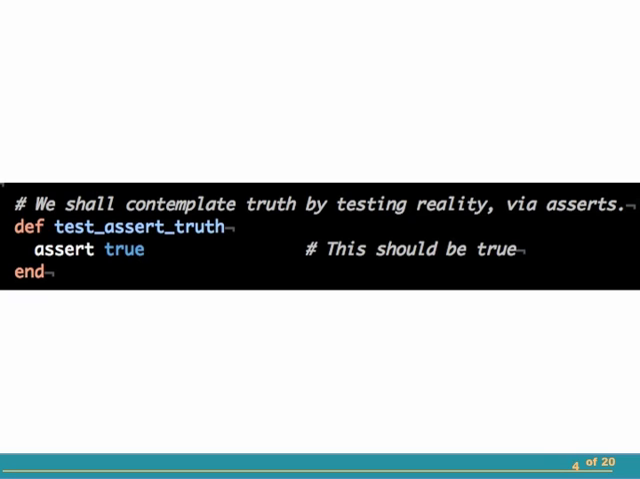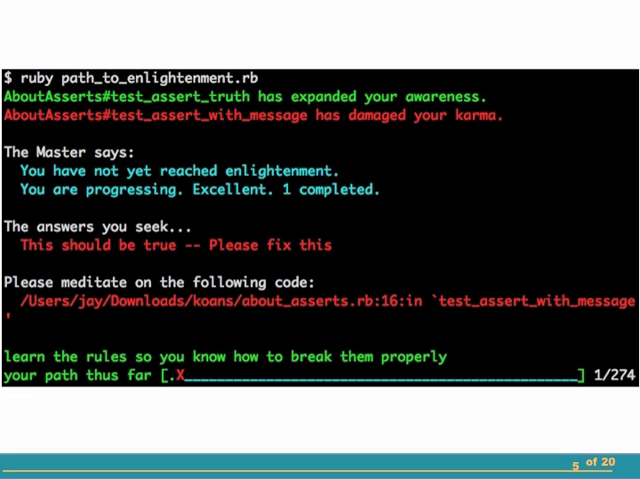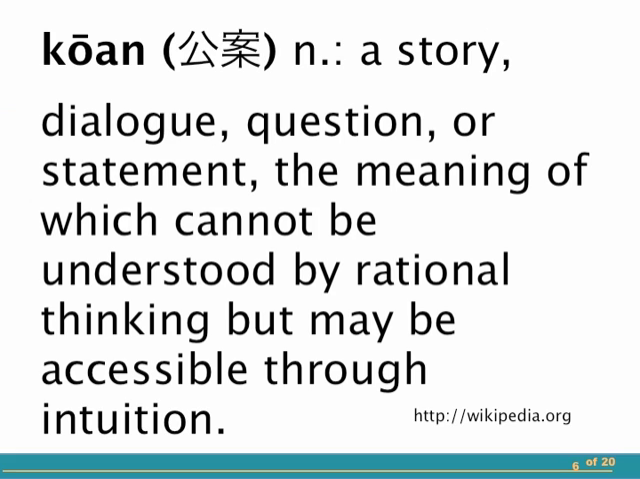And upon running the test, the situation looks a little more encouraging. It lets me know that my awareness has expanded. And though I still haven't reached enlightenment yet, I have completed one test. It then points me to the next file and line number that I need to take a look at. And I notice that that little red X there at the bottom of the screen has marched one step down the path to enlightenment. So what exactly is going on here?